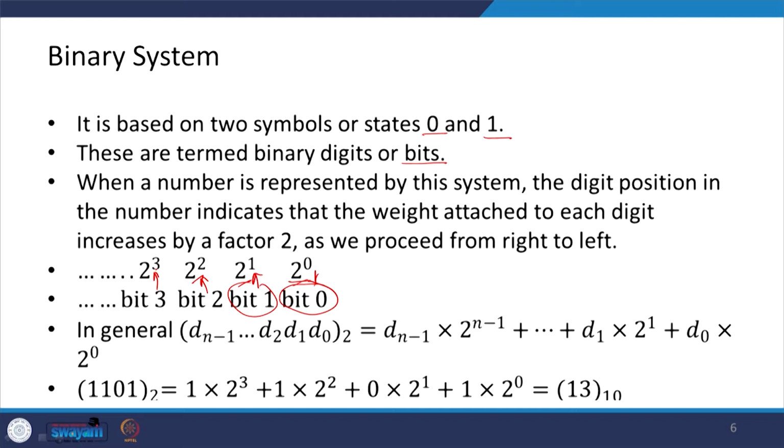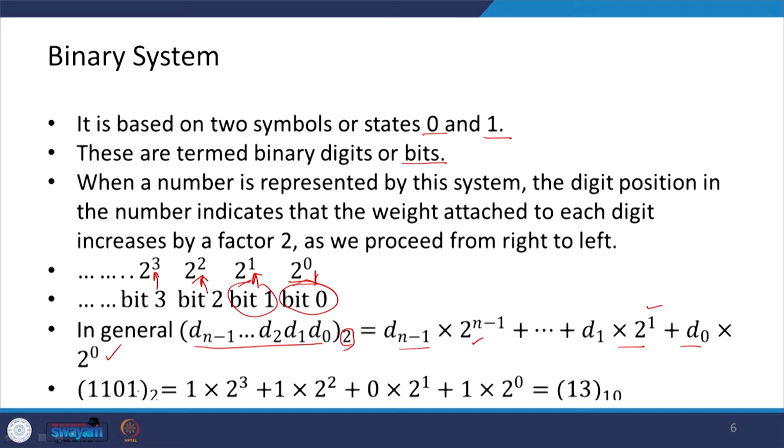So, in general, if I have a number like this, the subscript 2 is used to indicate that it is in binary. This basically means d n minus 1 into 2 to the power n minus 1, and so on, d 1 into 2 to the power 1, and d 0 into 2 to the power 0. So, for example, if I have a binary number, say 1101.